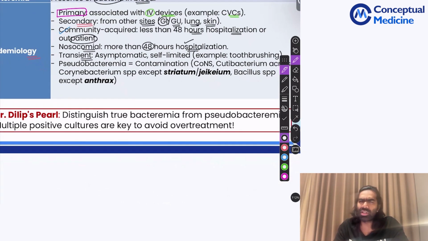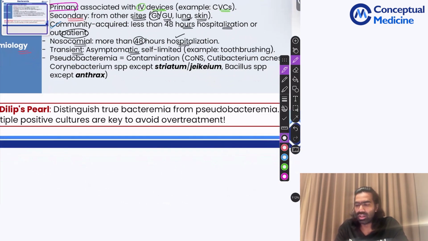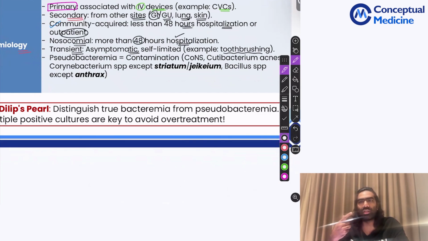Usually this is not very important, but still in these cases, the patient will be asymptomatic and it's more of a self-limited bloodstream infection. Like, for example, during toothbrushing, when you're being harsh on the gums, it might push bacterium into the blood. So that time it can cause a transient bacteremia. It's not a problem in many patients, but in patients who are having defective heart valves, it might result in endocarditis. Okay, so one of the important reasons for endocarditis is Streptococcus viridans group, and that is usually due to poor dental hygiene, and it usually occurs in the setting of a background damaged valve sometimes. So that can result in transient bacteremia. Usually it's not a problem, but sometimes in patients with damaged valves, it can result in endocarditis if it's repeated.